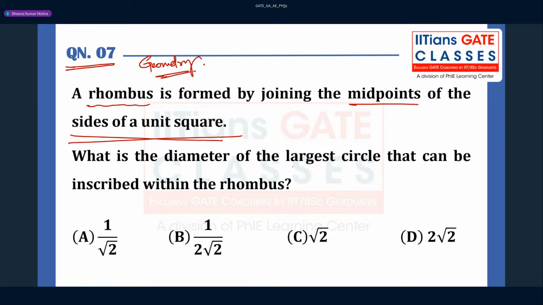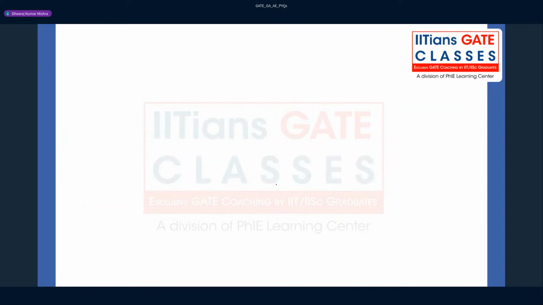What is the diameter of the largest circle that can be inscribed within the rhombus? Let us figure it out. You have one square of side 1 centimeter each. That is very important. Take the midpoint on each side and join them.